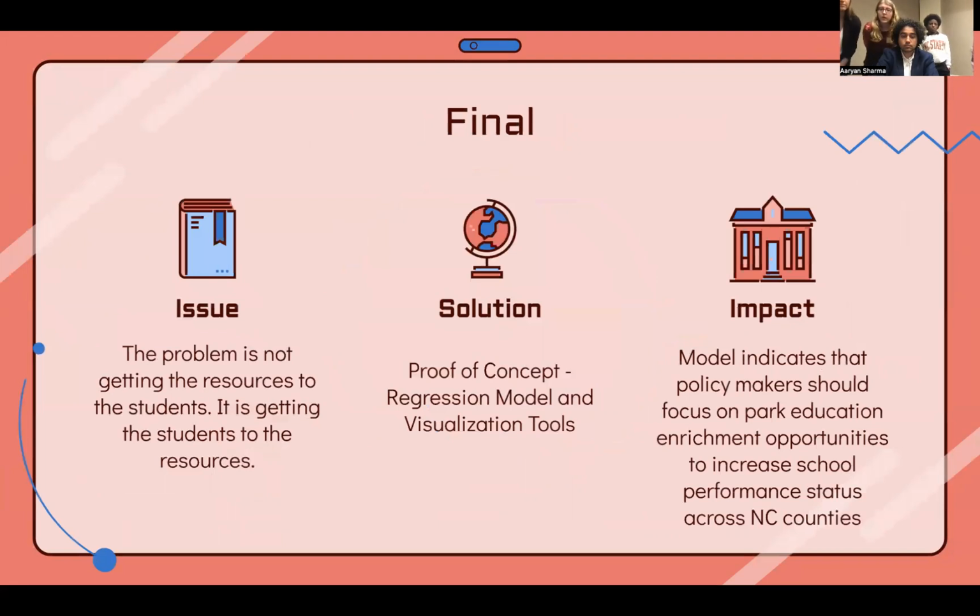So in summary, again, the problem that we saw is not getting the resources to the students, but getting students to those resources. And we used that regression model and visualization tools to have a proof of concept presentation. And the impact overall that we saw is that we're recommending policymakers actually focus more on park education enrichment opportunities that students and families and field trips at schools can utilize to increase school performance status across North Carolina counties.